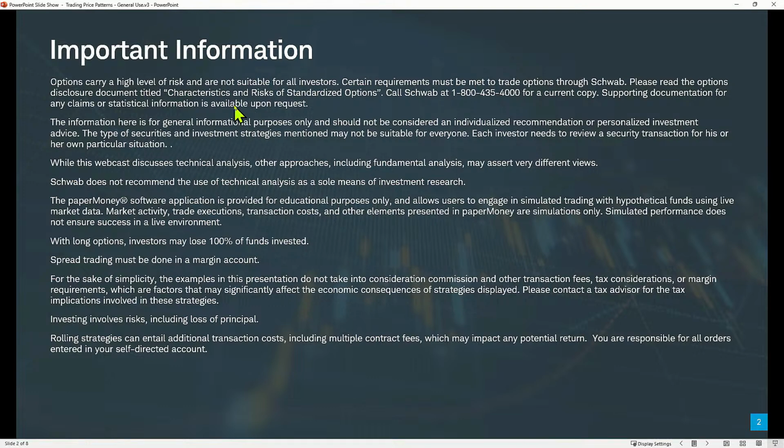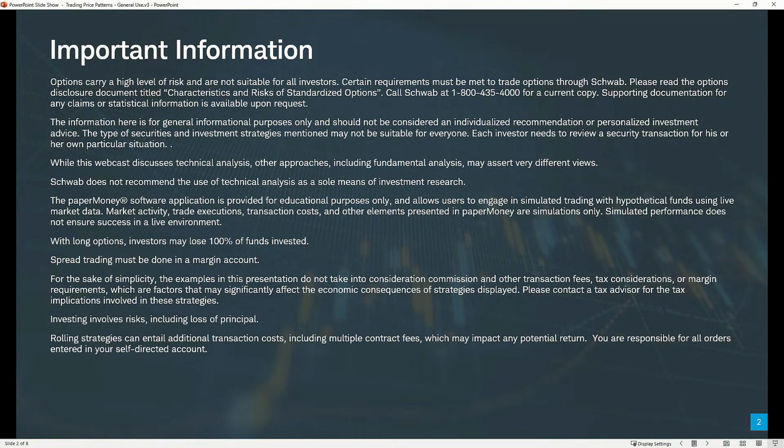Options do carry a high level of risk and aren't suitable for all investors. Know that we use the Paper Money software application on the Thinkorswim desktop platform, and it's a brilliant place to learn, to become familiar with your trading strategies, and to make sure that you understand a trading strategy and have traded it enough times to be comfortable, so that you know what you're doing, both if the trade goes for or against you, before you consider trading it in your live account.